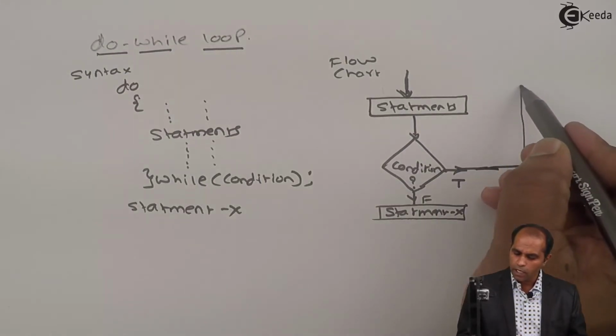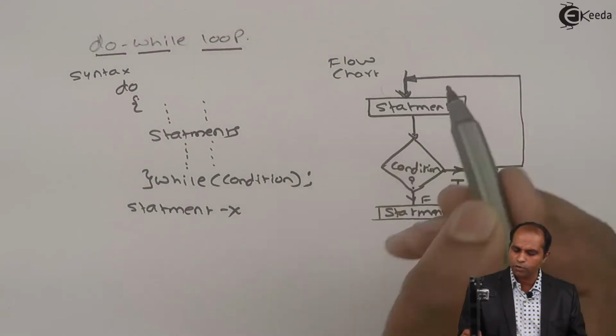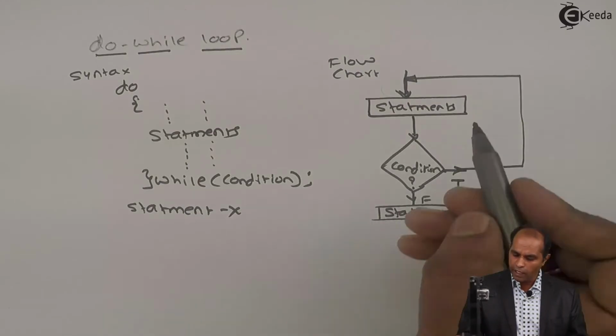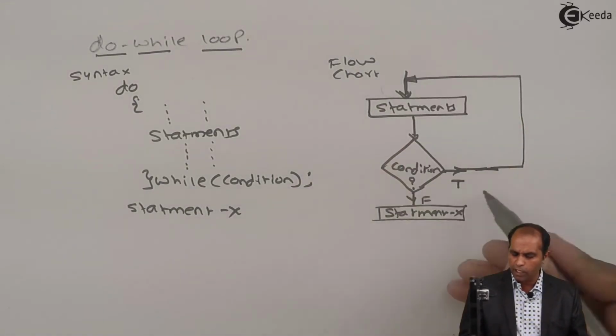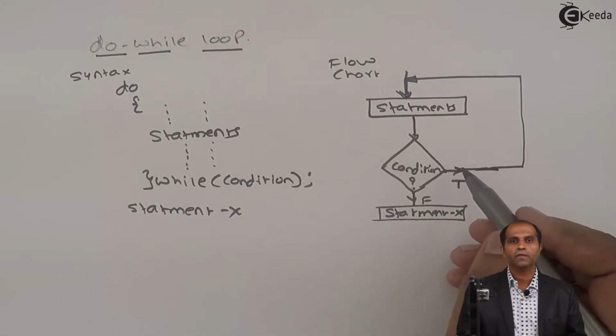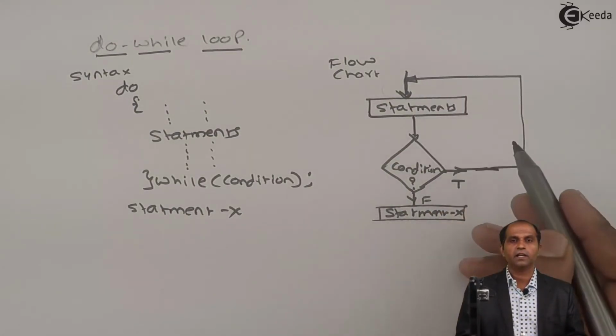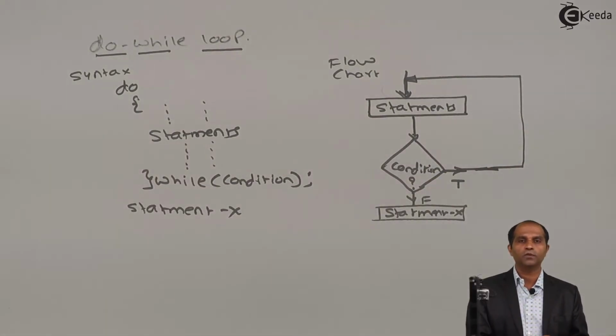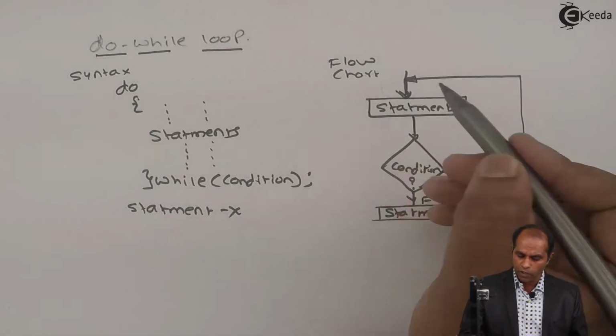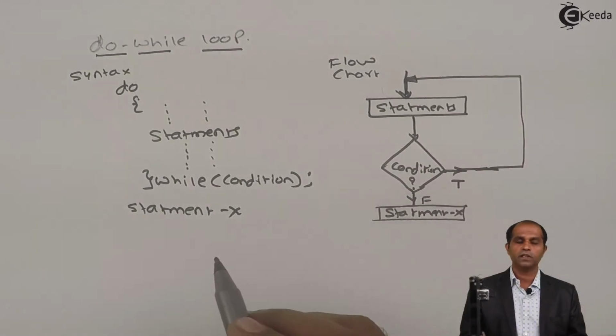So from this place, I'm supposed to go back and rejoin this particular main string. Again, execute the statements. Again, check the condition. The condition is true. Again, go back, keep on doing this particular task again and again. So when the condition is tested again and again, we form a closed path, which means that I have formed a loop at this place. And the keyword do, which is at the top, and the keyword while, we just associate the condition.